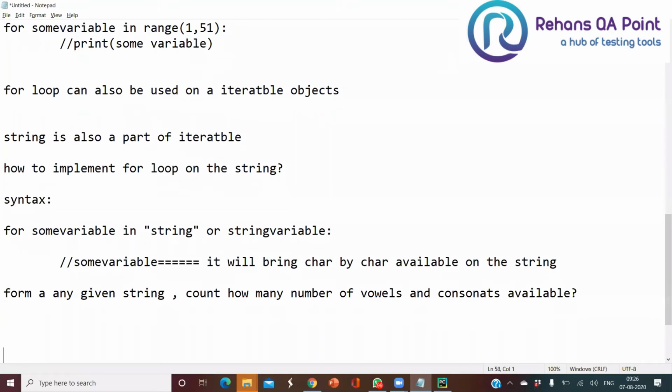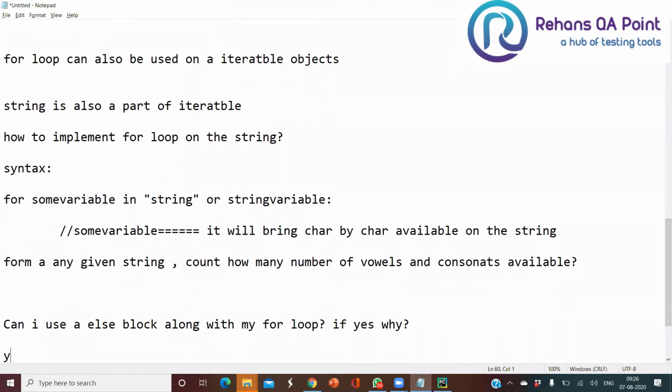So one more question I have. Let me make it a question, then we'll discuss the concept. Can I use an else block along with my for loop? If yes, why? Yes. In Python, we have a facility to write the else block followed by the for loop.